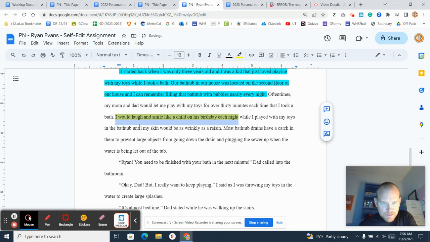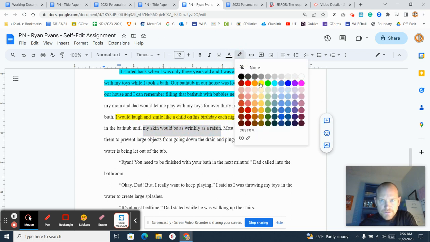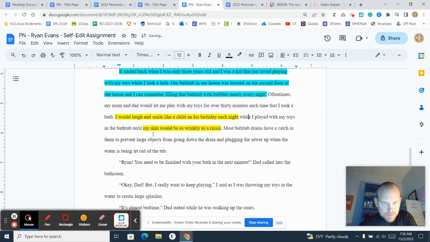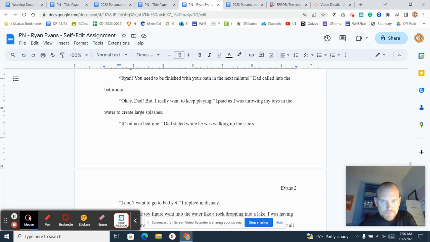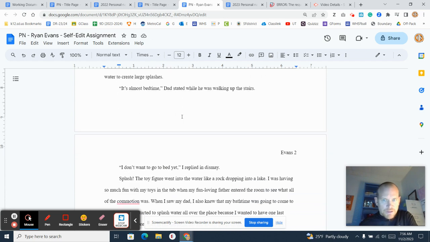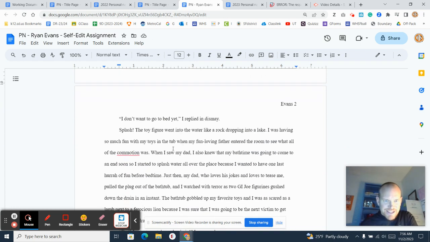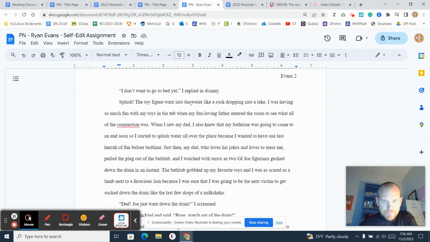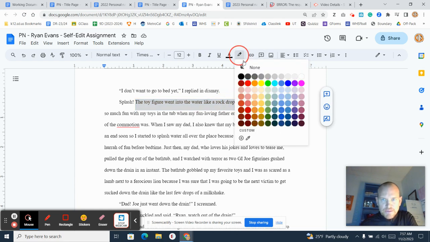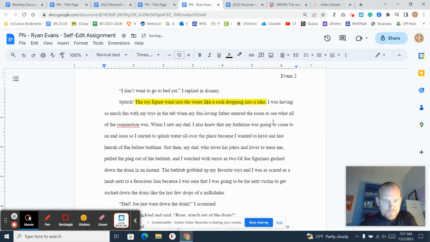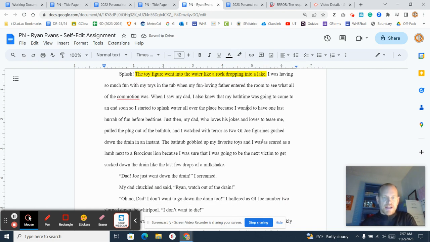Okay. Skin would be as wrinkly as a raisin. That's yellow. Okay. Have a cat spray in large in sewer when the water's being let out of the tub. Looking for some more similes. I think I have more in here. Yep. The toy figure dropped in the water like a rock dropping into a lake. Okay. There's another simile. Need to be yellow. Okay. So I have my similes highlighted.